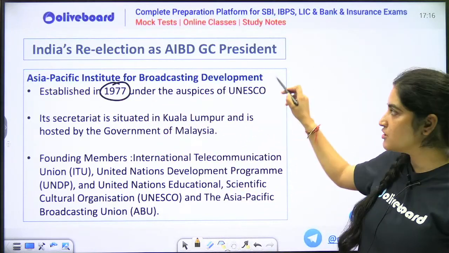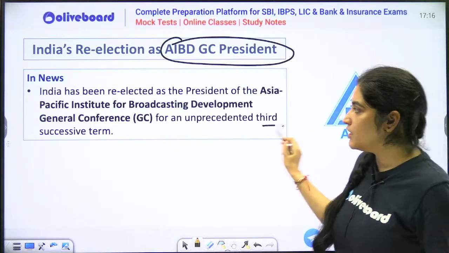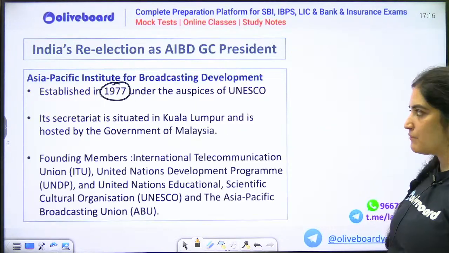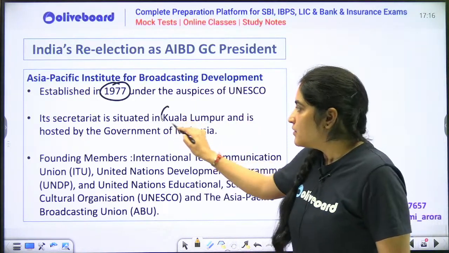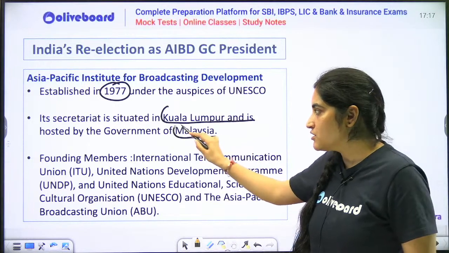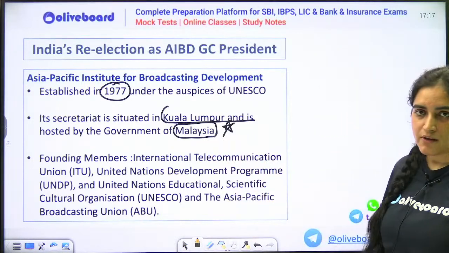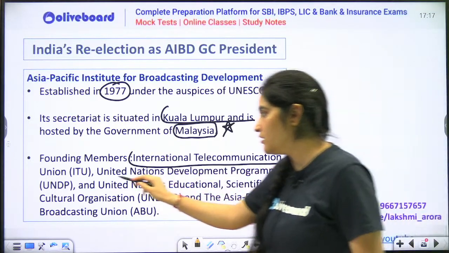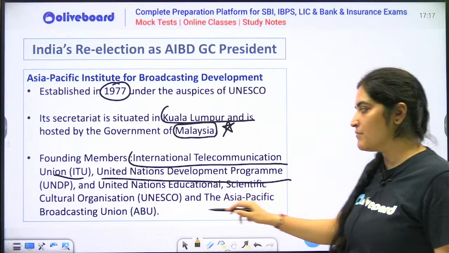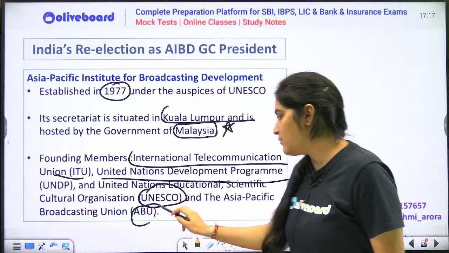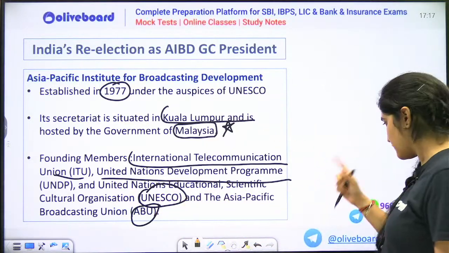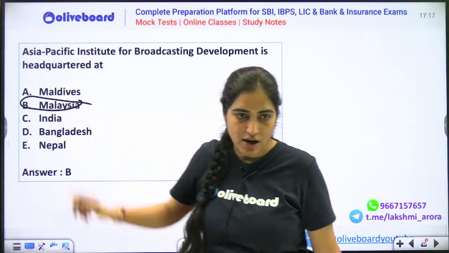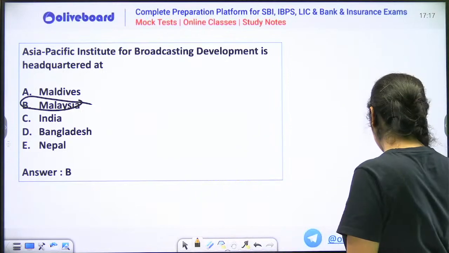And why are we reading this? Because India has been elected as the president for the third successive term, which is a remarkable thing for India. Its secretariat is at Kuala Lumpur, which is in Malaysia. You have to remember this as well. Who are the founding members of the organization? One is the International Telecommunication Union, one is the United Nations Development Programme, another is UNESCO, and the ABU, which is the Asia-Pacific Broadcasting Union. So these are the founding members. So the correct option over here is option B, which is Malaysia. Please try to remember this as well.